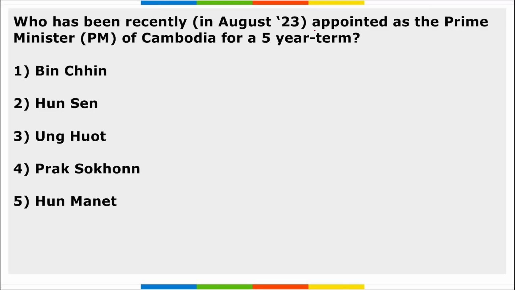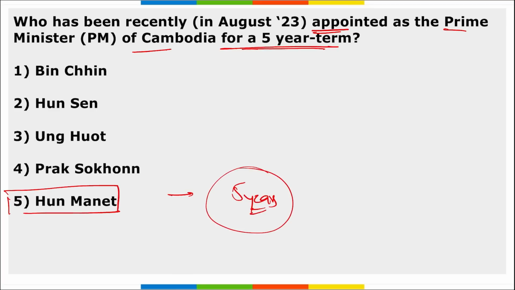Next, who has been recently appointed as the Prime Minister of Cambodia for a 5-year term? He will be Hun Manet. Right? Cambodia's king Norodom Sihamoni has issued a royal decree appointing Hun Manet as the new Prime Minister of Cambodia, and he will be in this position for 5 years.